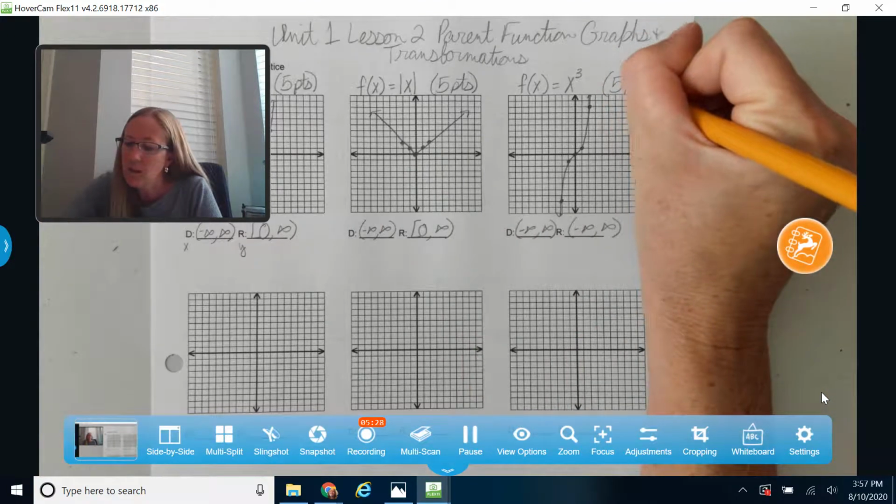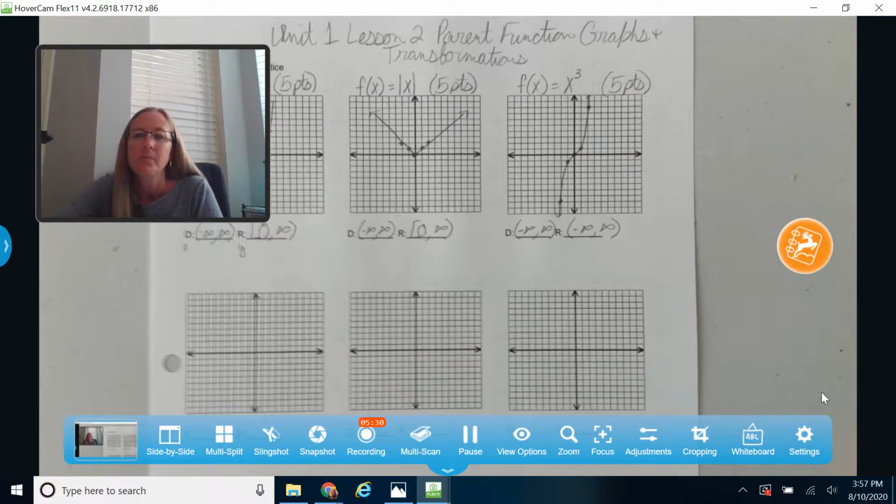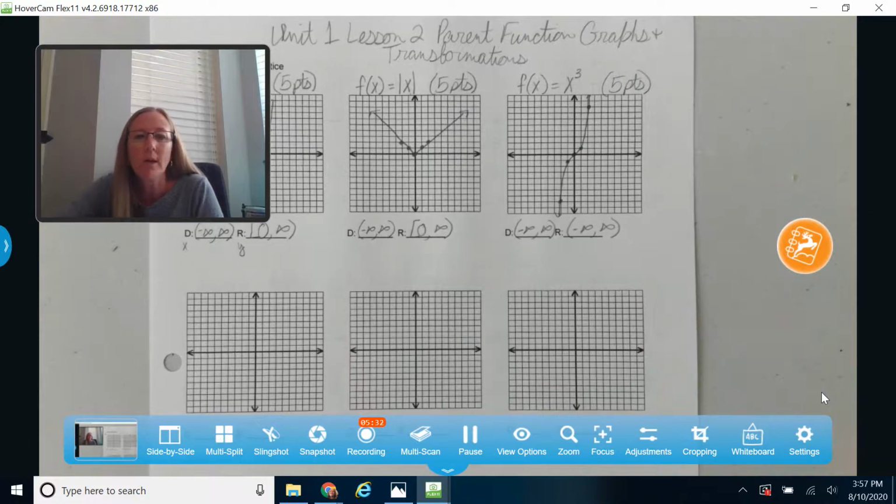And again, I drew 5 points on that graph. So it just kind of gives you an idea of how many points I want to see on all of your graphs as we go through.